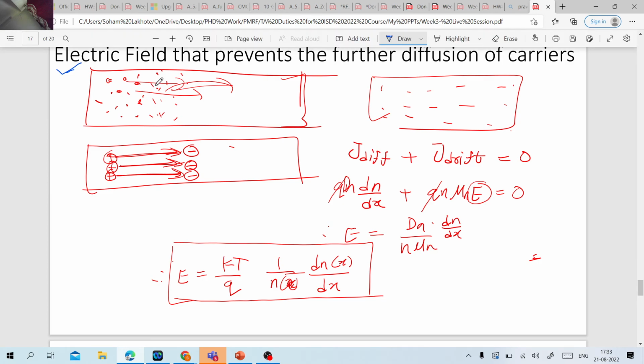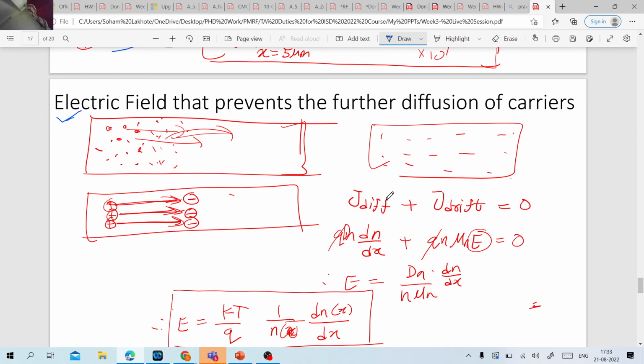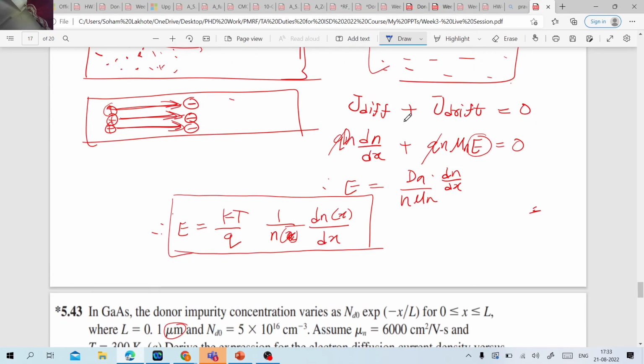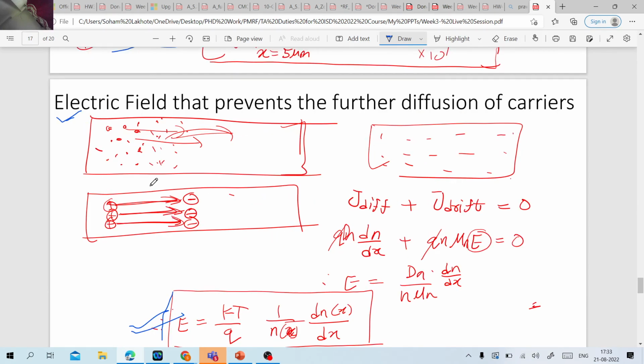You had the carriers. I had told you there will be a drift electric field that is a result of the diffusion process itself, and they will be cancelling out with each other, right? And if you just put this equal to 0 and substitute the equations, you will be left with this expression of electric field. Now why I have told you to do this, because we have a numerical coming up with respect to this concept.